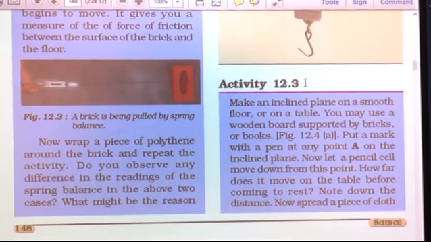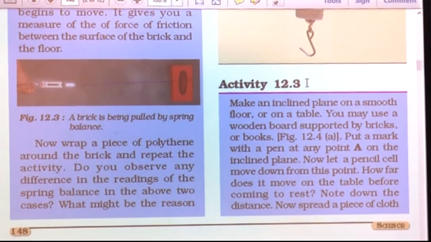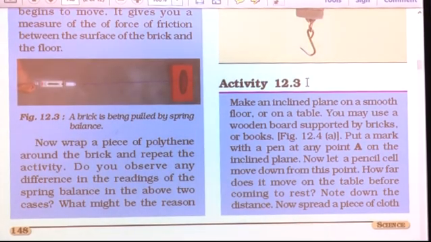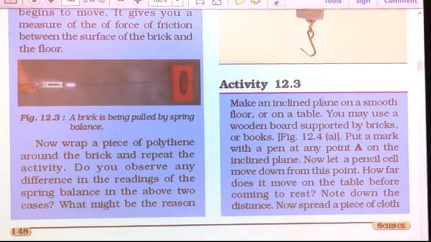So, just do not learn the chapter, perform all the activities by your own. See the third activity, that is activity 12.3. You have to make an inclined plane on a smooth floor or on a table. So, on the floor or on a table you can make one inclined plane. What is meant by inclined plane?